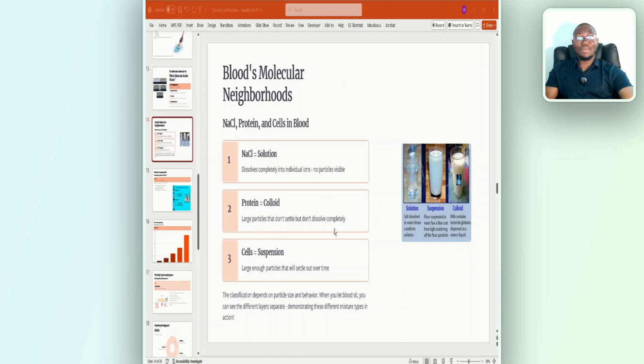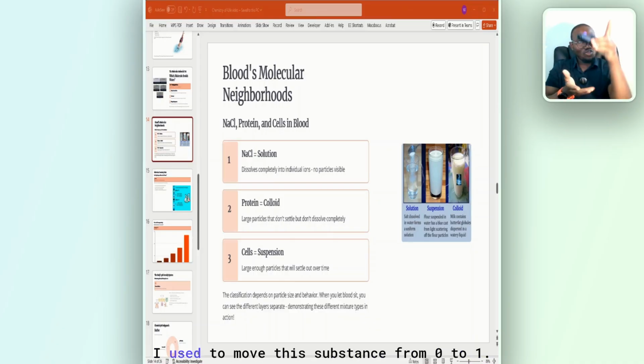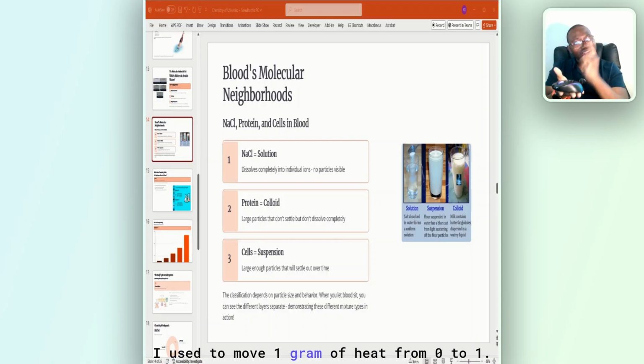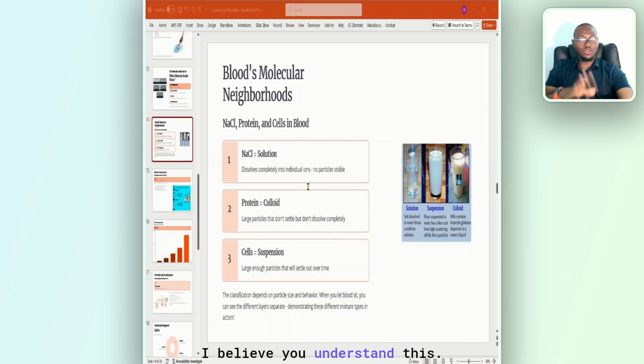I want to talk a little about thermal stability. There's something we call heat capacity. Heat capacity is the amount of heat required to raise the temperature of 1 gram of a substance by 1 degree centigrade. So if I take 1 gram of this substance, put it on a Bunsen burner, and start heating it from 0 degrees to 1 degree centigrade, the amount of heat I use to move it from 0 to 1 is what we call heat capacity. So heat capacity is not just the amount of heat used to move the substance from 0 to 1, but the amount of heat used to move 1 gram of it from 0 to 1. I believe you understand this.